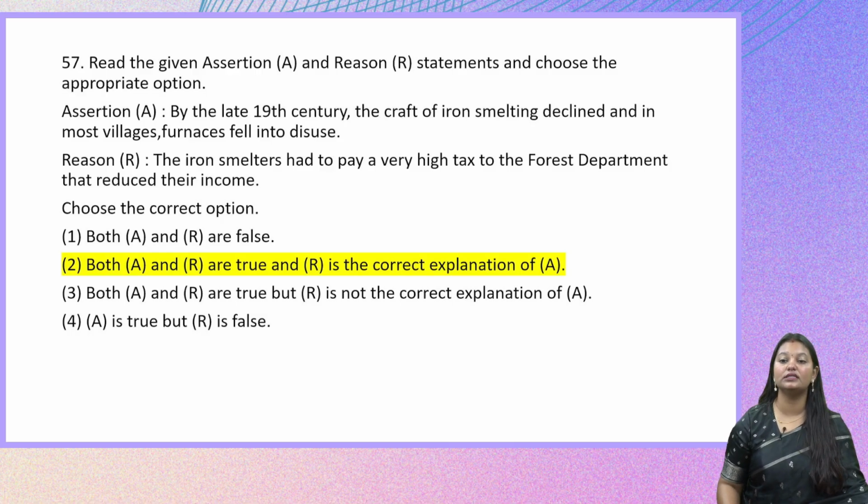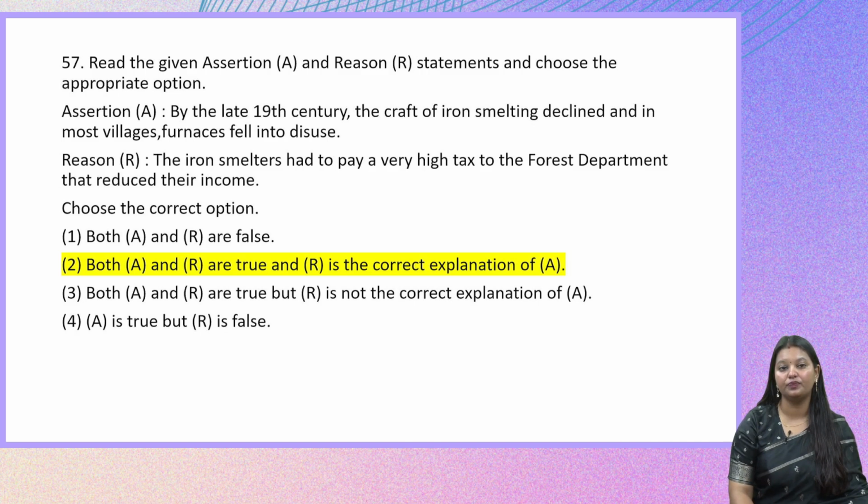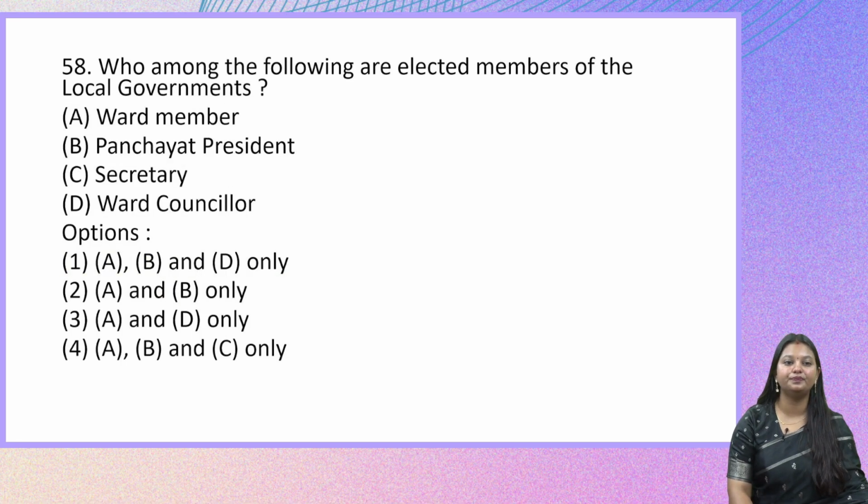It was because the Britishers had taken over and brought in various rules and regulations when it came to the use of forest. So all the villagers were affected and because of this their income had reduced. So the iron smelters had to pay a huge amount of tax in order to take resources, which led to a reduced income and thereby slowly there was a decline in the craft of iron smelting. So let us move on to the next question.